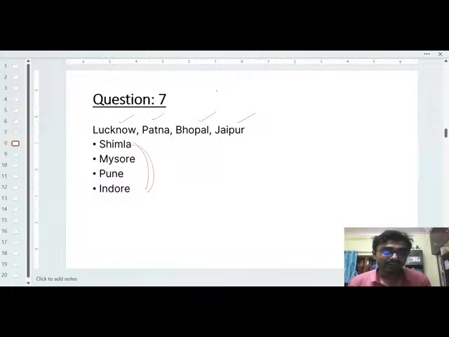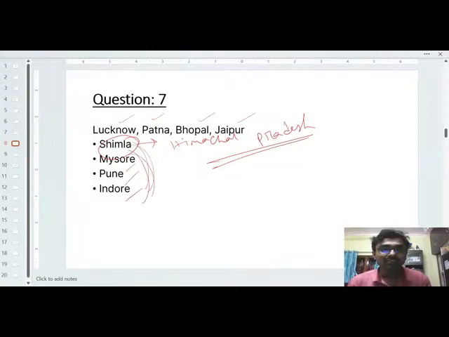First is the Simla. So Simla is basically the capital of the Himachal Pradesh. So basically Simla is what? Simla is the capital of Himachal Pradesh, that state. Mysore, Pune, Indore. These three are not the capital city of any states. They are very famous, but they are not the capital city. Okay. So here the correct option will be the Simla.